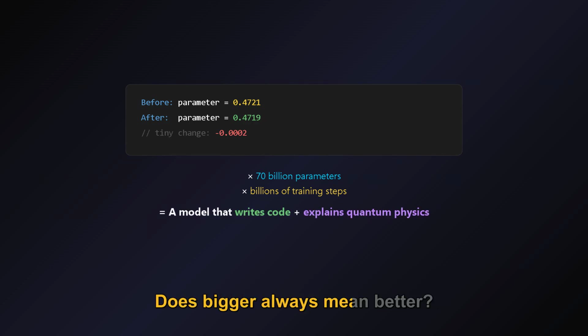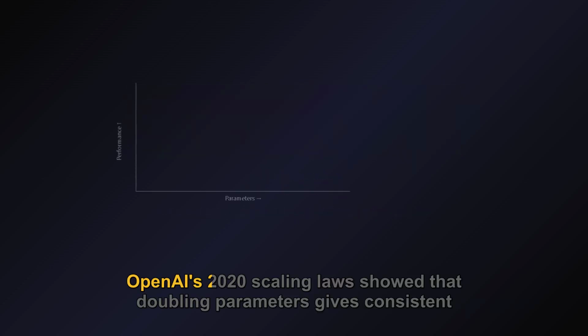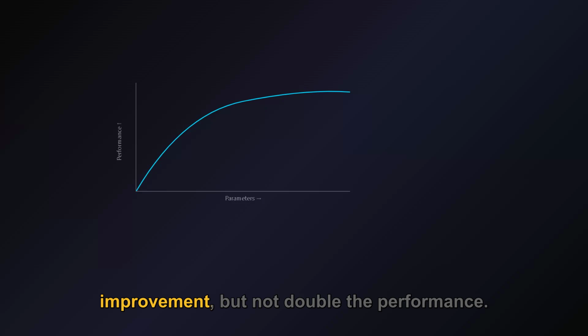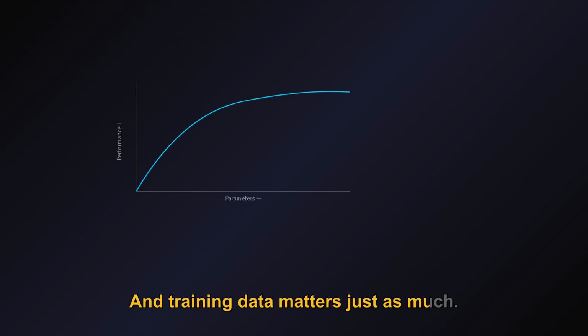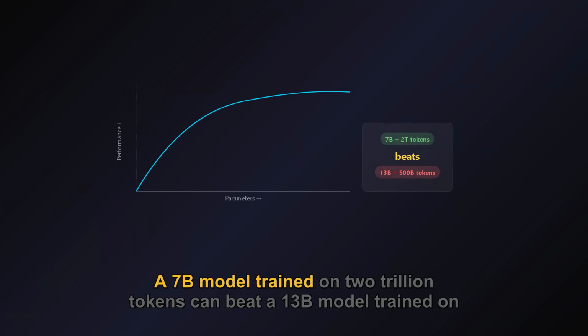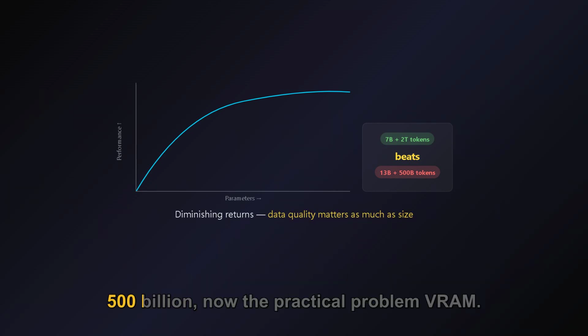Does bigger always mean better? Mostly yes, but with diminishing returns. OpenAI's 2020 scaling laws showed that doubling parameters gives consistent improvement, but not double the performance. And training data matters just as much. A 7B model trained on 2 trillion tokens can beat a 13B model trained on 500 billion.